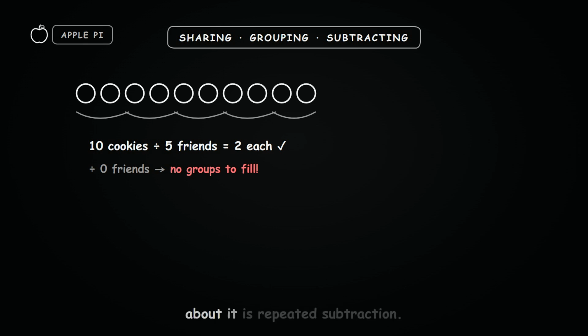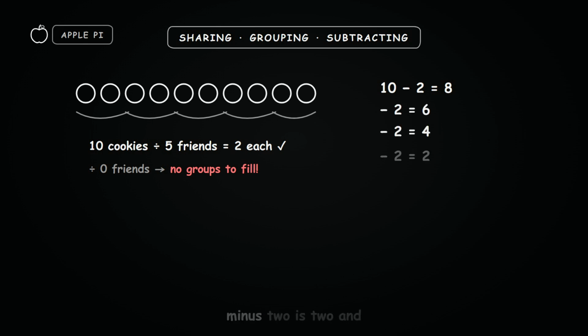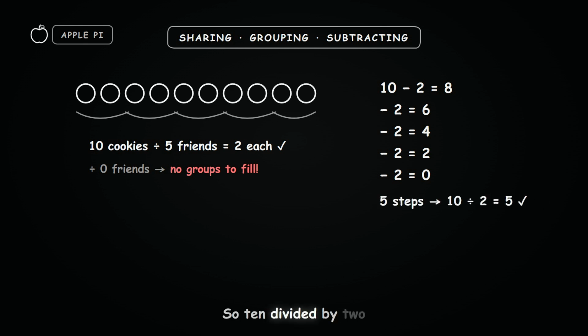The other way to think about it is repeated subtraction. How many times can you take 2 away from 10 until you hit 0? Let's see. 10 minus 2 is 8, minus 2 is 6, minus 2 is 4, minus 2 is 2, and minus 2 is 0. That was 5 times. So 10 divided by 2 is 5.